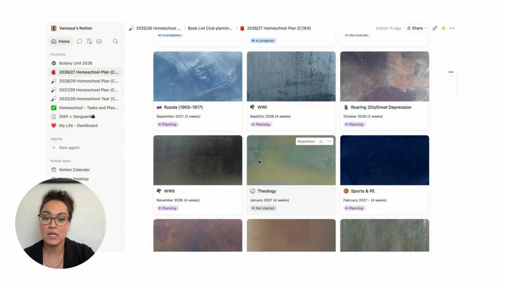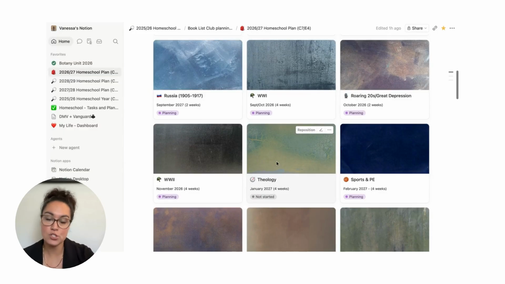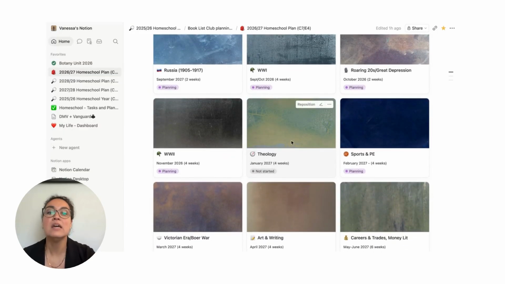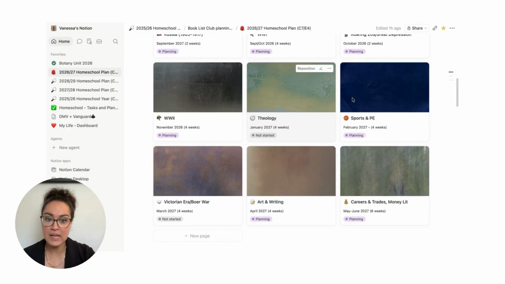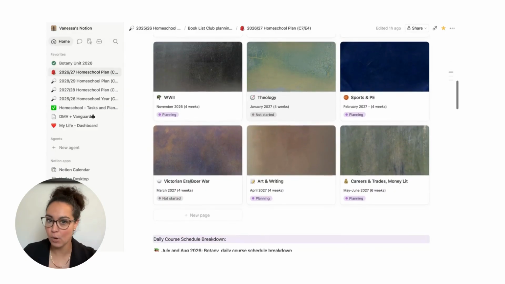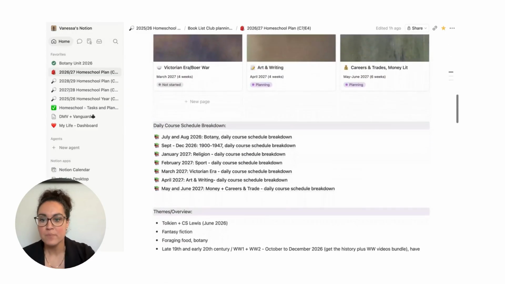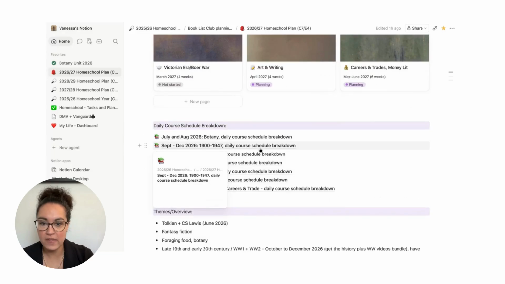Coming into January, I have blocked off on my calendar time to sit down and input and plan out what we're going to do in detail in this area. So I do have a pretty good idea. I just don't have it scheduled out timeline wise, and I'll show you that in a moment. Scrolling down, these are quick links for me, so I can just click on that link here.